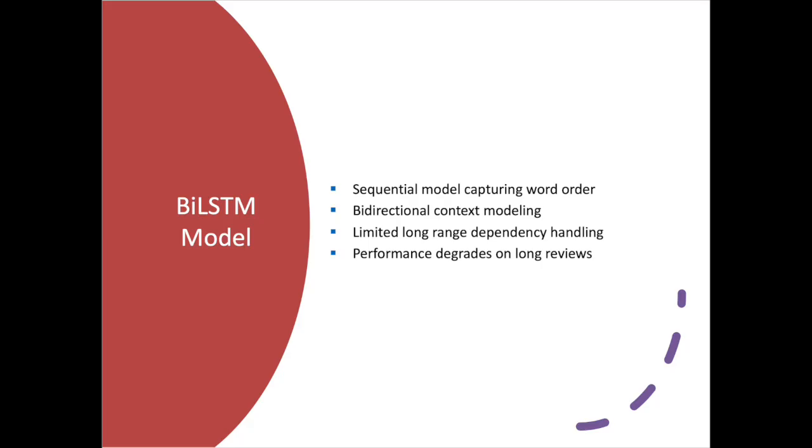The BiLSTM model processes text sequentially in both forward and backward directions, allowing it to capture word order and local context. While this is an improvement over TF-IDF, BiLSTMs struggle with very long documents due to vanishing gradients and limited memory. As we'll see later, this limitation has a noticeable impact on performance.